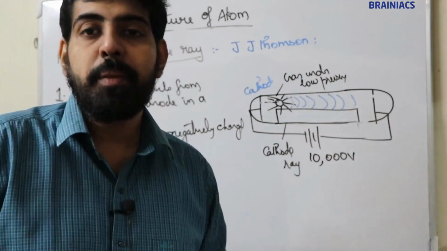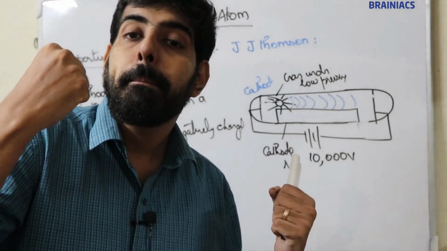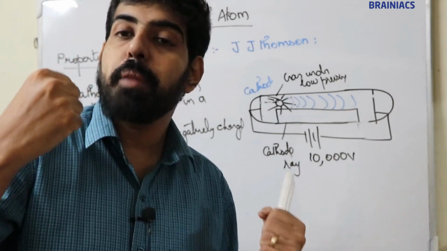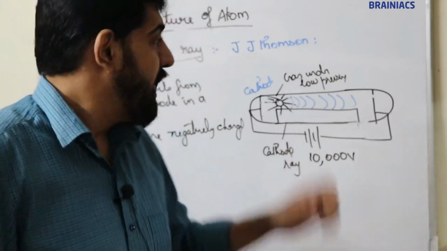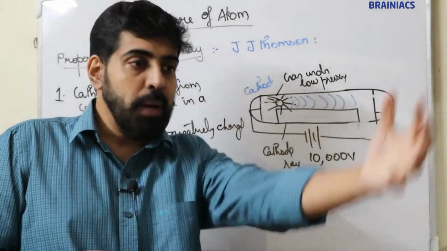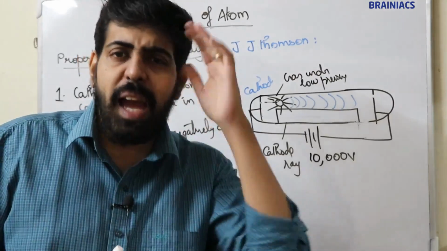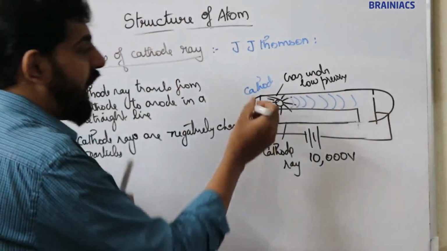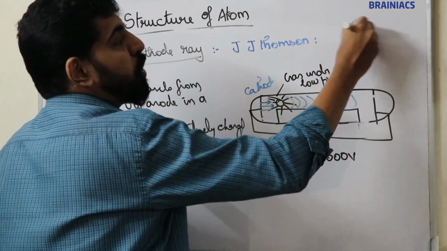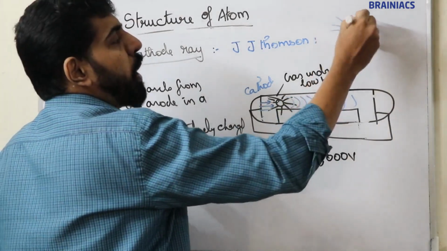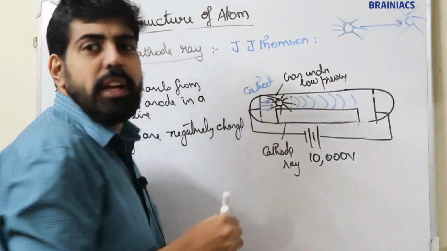This shows that the cathode ray consists of mass, or they are material particles. If something has mass, then it has strength. That is why when the cathode ray strikes the pinpoint wheel, it rotates and moves from this point to this point.